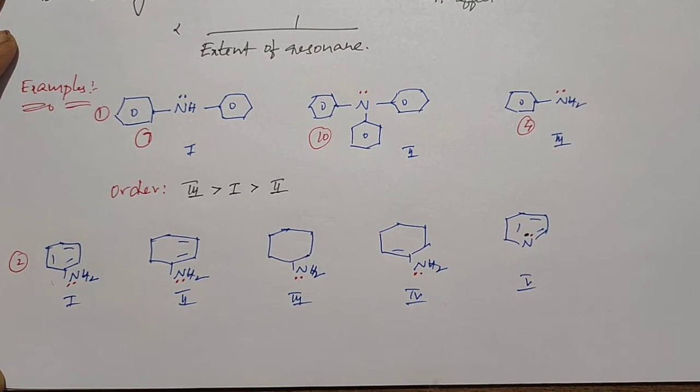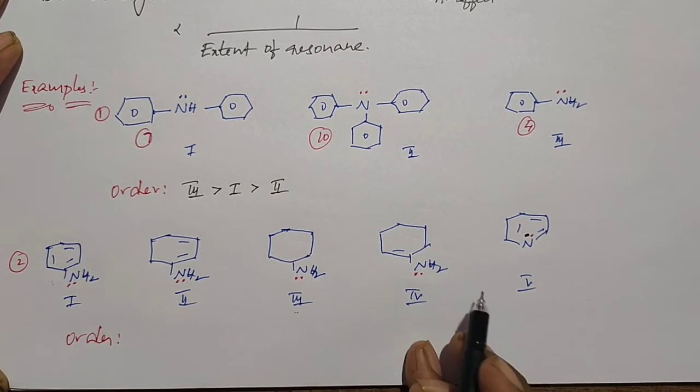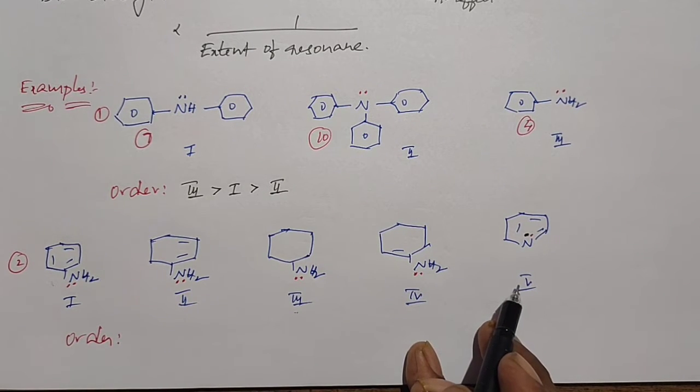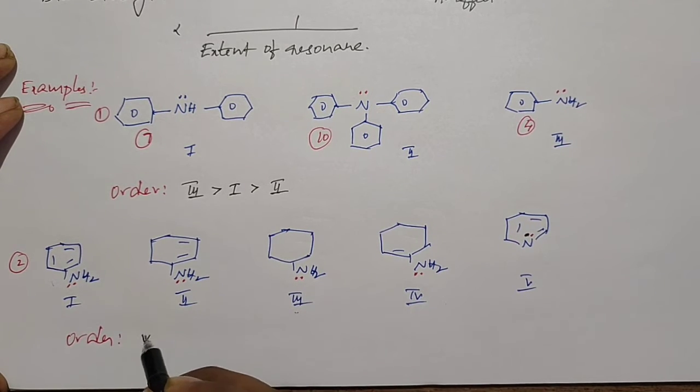Based on this, if you take the order of their stability, the structure in which the lone pair on nitrogen cannot participate in the resonance, we call a stable, more basic compound. So the third one and fifth one are more basic than the first, second and fourth, due to absence of conjugation of the lone pair present on nitrogen. When you compare the third and fifth structures, the fifth structure is more basic than the third structure due to stability.